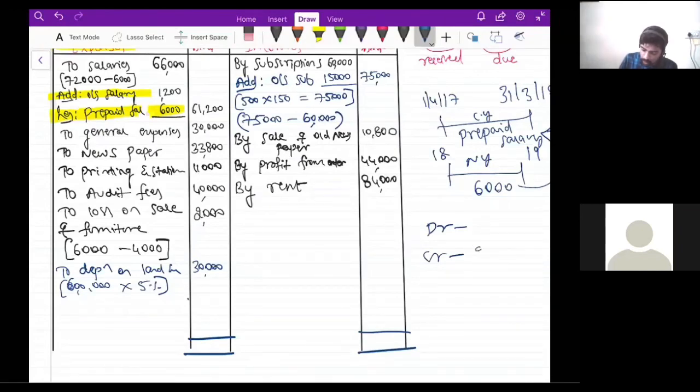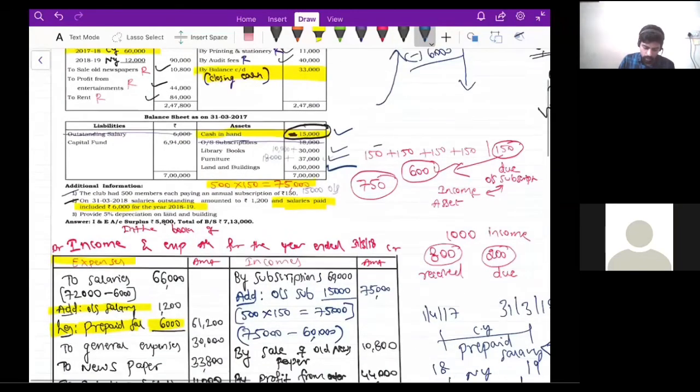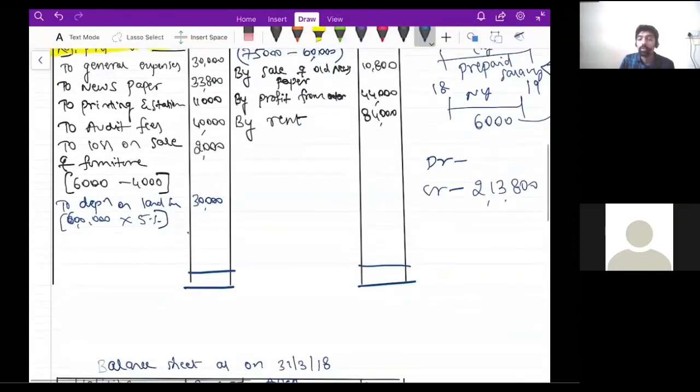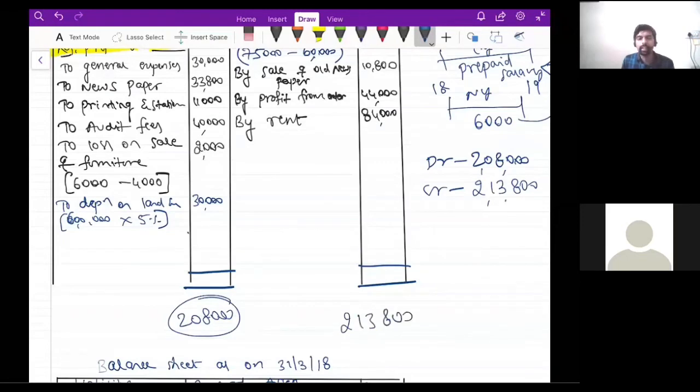Credit total is 2,13,800. And how much is the debit total? Debit total is, okay, 2,08,000. So clearly, where is the highest total, guys? Debit side is 2,08,000. And on the credit side, we have 2,13,800.